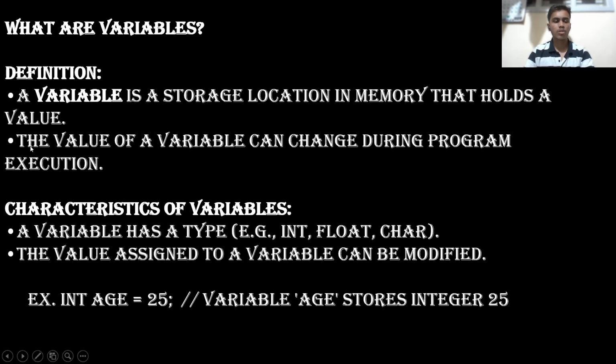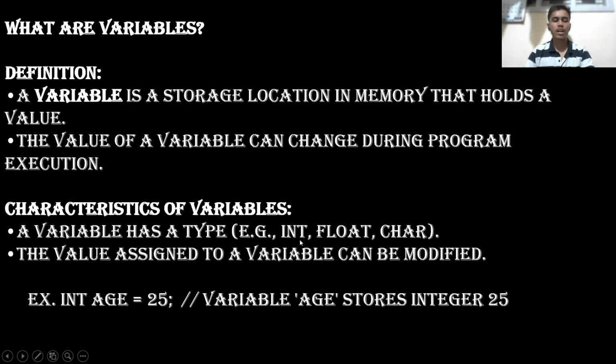Then characteristics of variables. A variable has a type. Example: int, float, and char. A variable has a type. Example: int, float, and char. The value assigned to a variable can be modified.